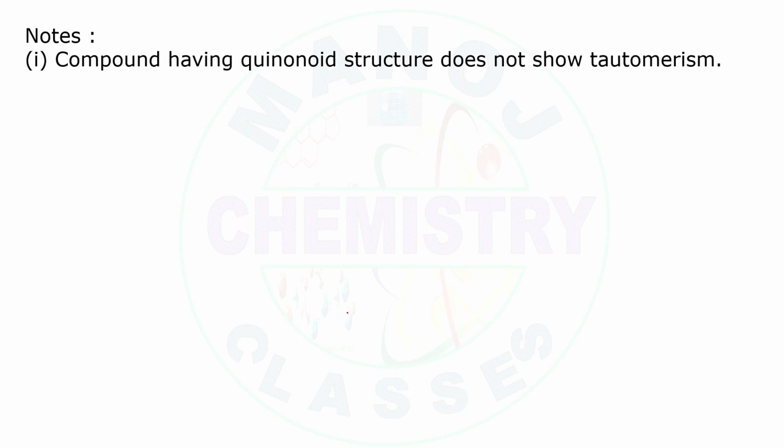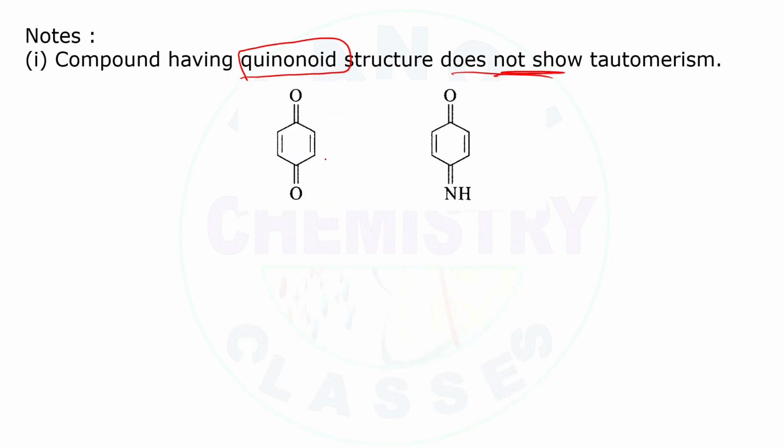Here next one, note. What is that note? Compounds having quinonoid structure. What is meant by quinonoid structure? I'll show, don't worry. Quinonoid structure doesn't show tautomerism. Here quinonoid structure is like this. So these groups don't show tautomerism. Why? Because they exist as a resonating structure. It is more stable. So that's why they don't show tautomerism.